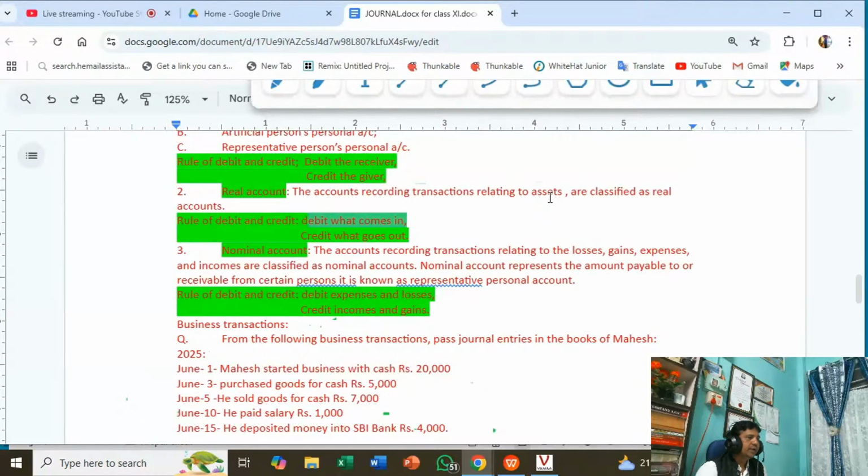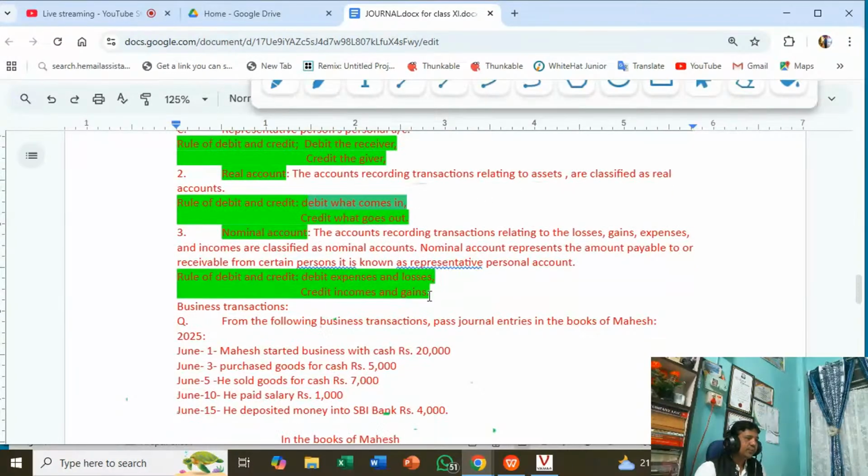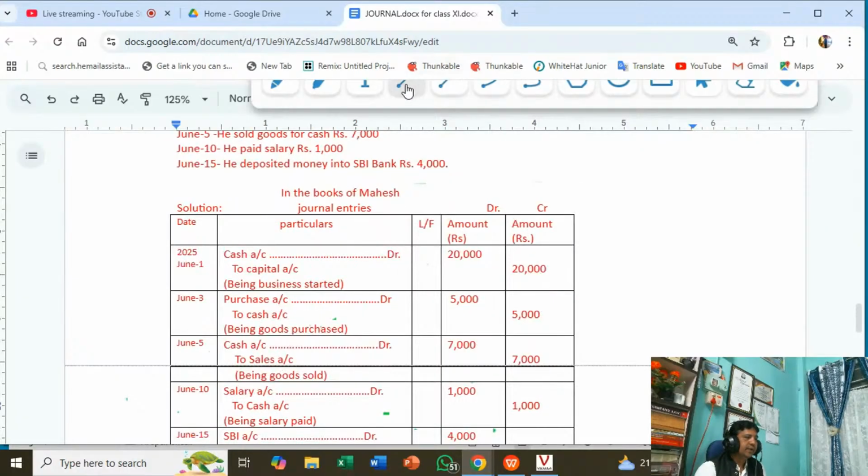So you have to identify what type of accounts are involved in the transaction. One is the cash account, cash coming into business. Cash is a real account, and the rule is debit what comes in, and credit the giver. So credit the giver who has given the amount to the business.